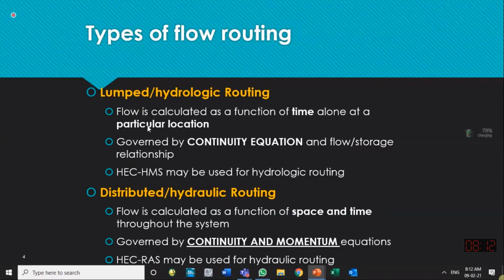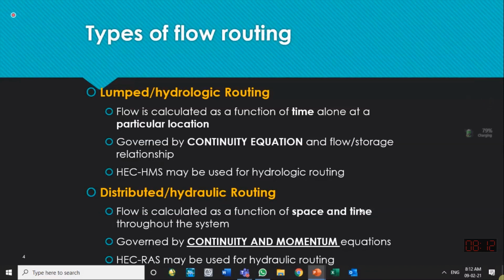That's why it is said in another way that the flow is calculated as a function of time alone. At the point of our location, we get the hydrograph and its variation with respect to time. In lump routing, we get the hydrograph with respect to time at one particular location. But for distributed routing, we can find the hydrograph at different locations. Another word for location is space. So it calculates the hydrograph with respect to spatial variation and temporal variation.